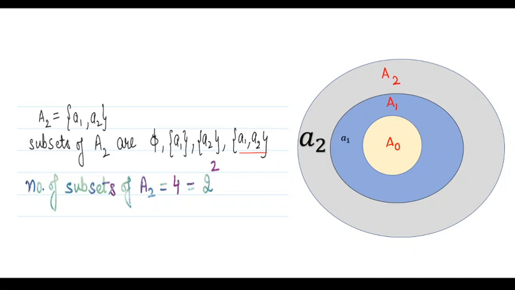So the number of subsets of A2 is 4: 1, 2, 3 and 4. I can write 4 as 2 raised to power 2.